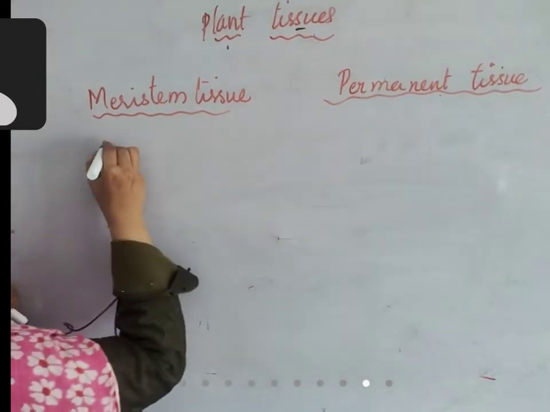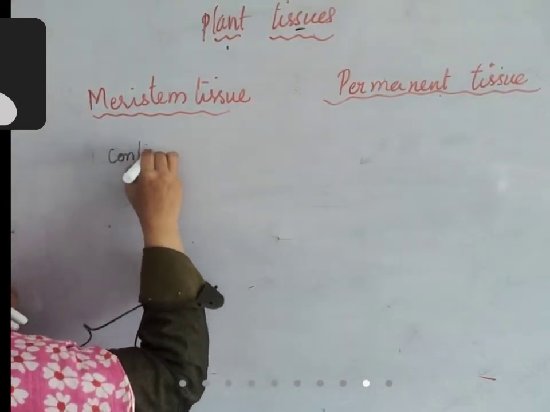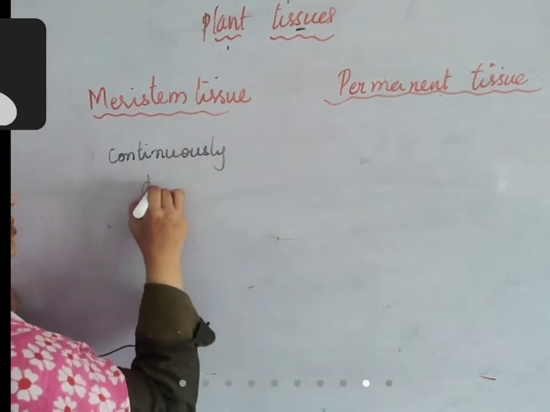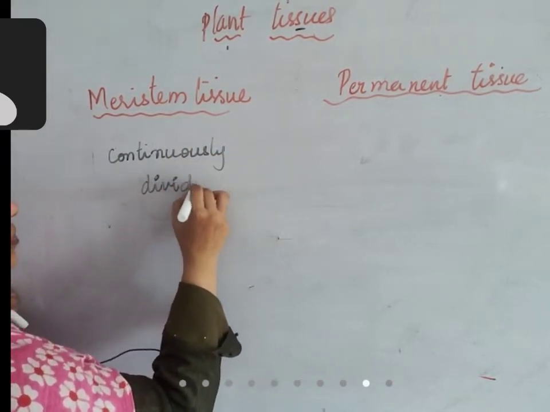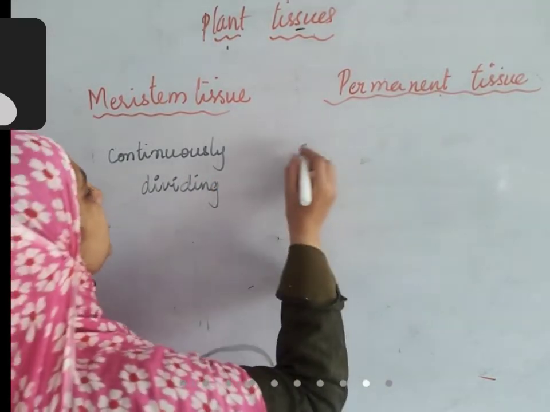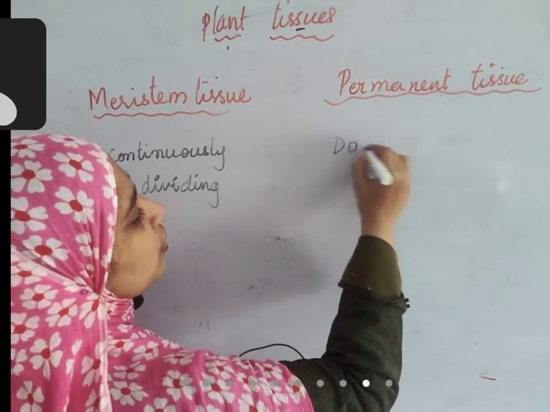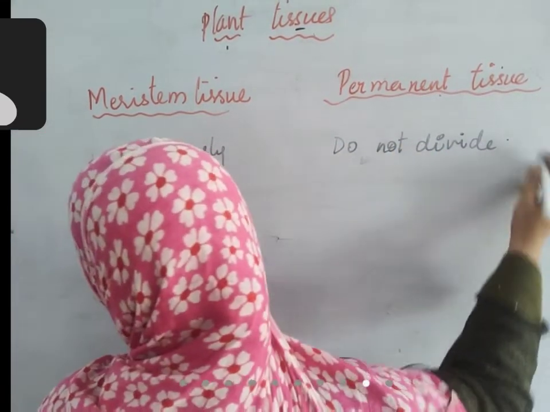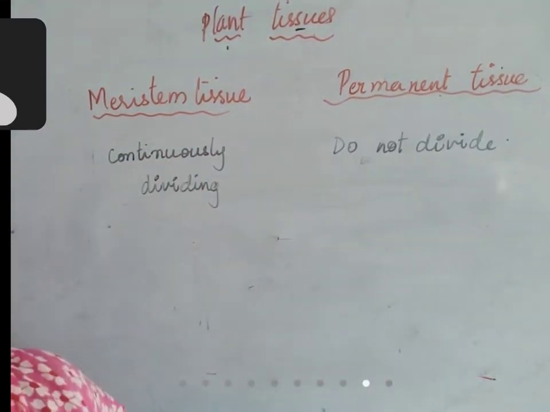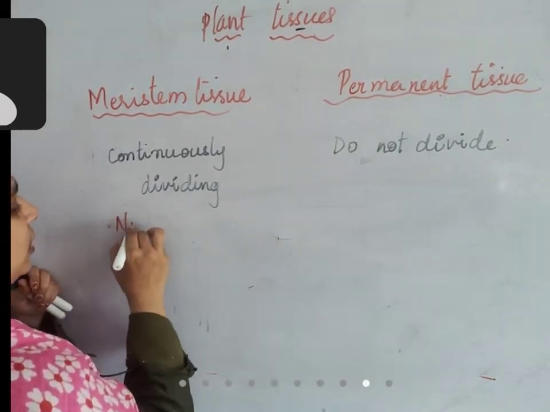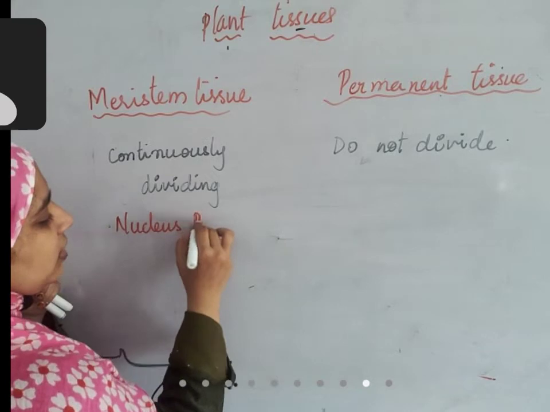Meristematic tissues are continuously dividing. Whereas permanent tissues do not divide at all. Based on this, you can understand easily the differences. See, they were dividing cells. What is important in dividing cells? Nucleus is important. So here nucleus is prominent.